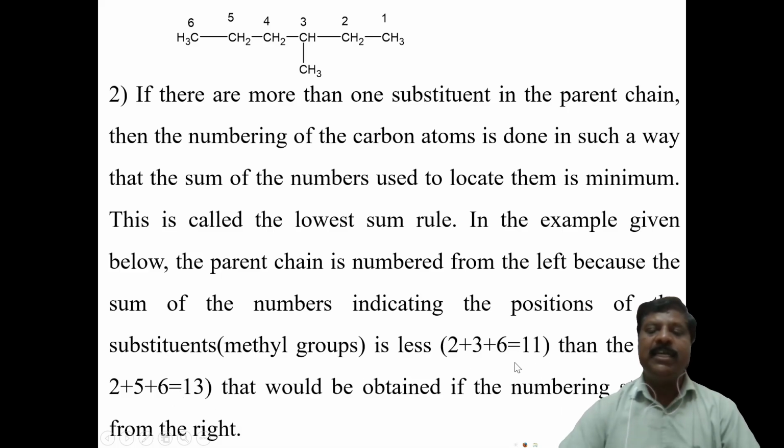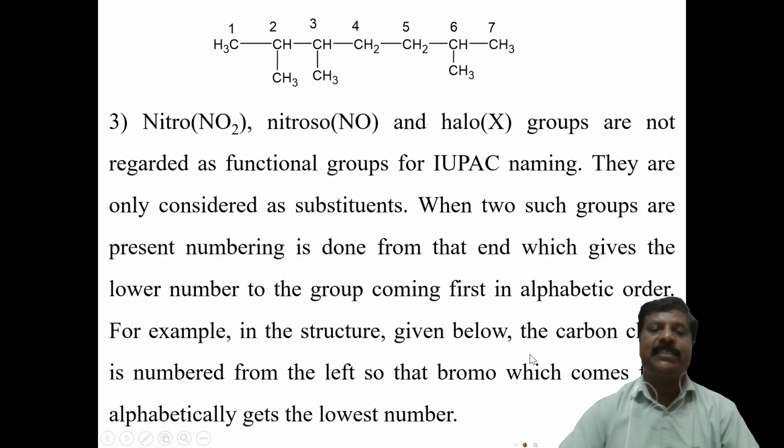Among these 11 is less, therefore left to right is the correct numbering of that compound.